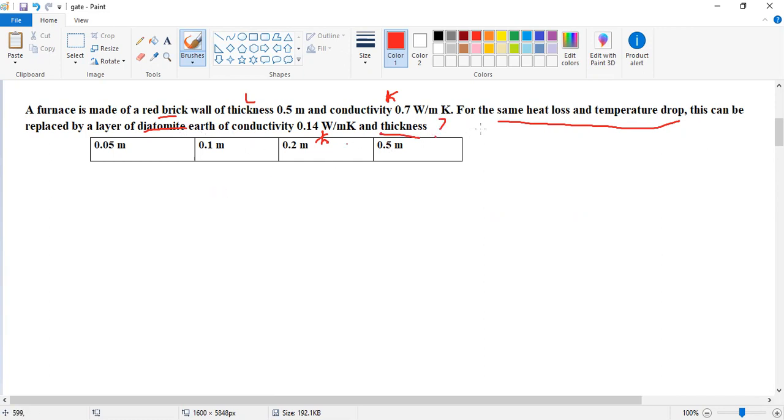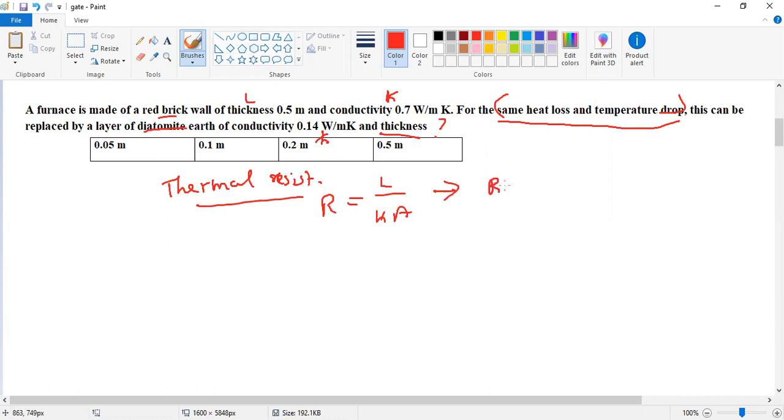We already know that the red brick wall and the diatomite have the same heat losses and temperature drops. So we find out the thermal resistance. Thermal resistance is given by L divided by K A. First we find out the thermal resistance for the red brick wall. R is equal to the thickness, or length, which is already in meters, so don't change the unit. So 0.5, and the thermal conductivity is